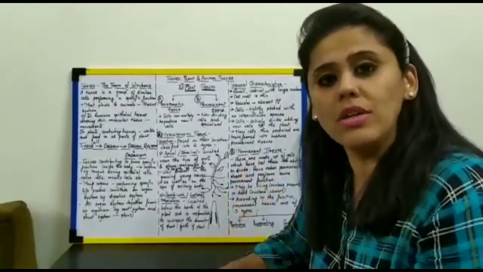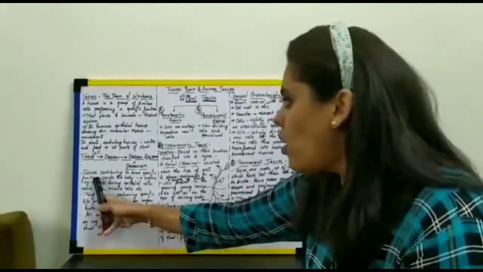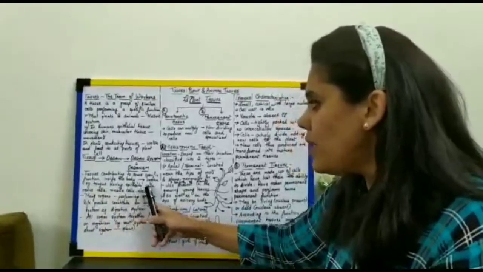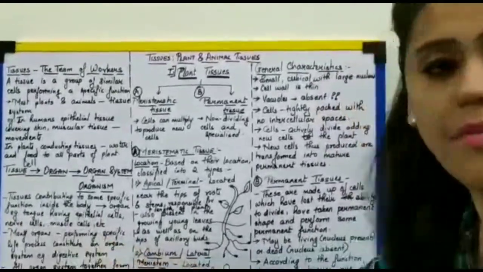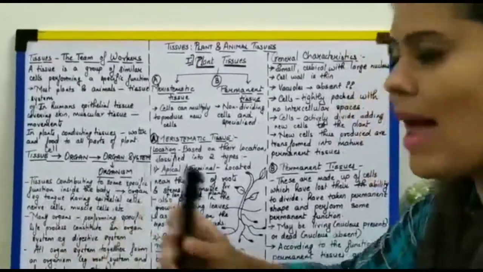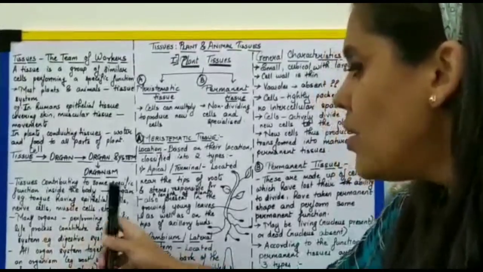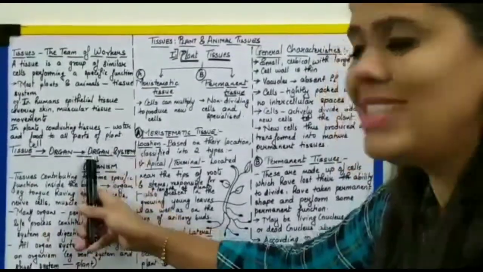Okay, so here you all could see an organ, a single organ which shows the presence of three different types of tissues. Epithelial tissue, nervous tissue and muscular tissue together form an organ. Now what is an organ system?